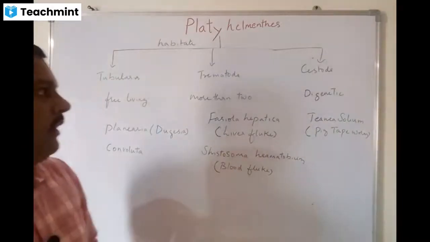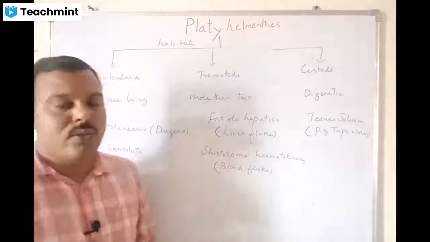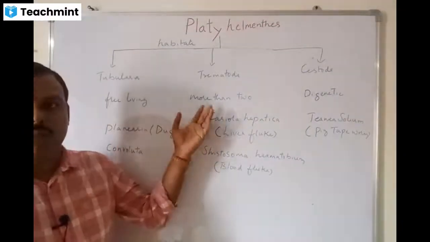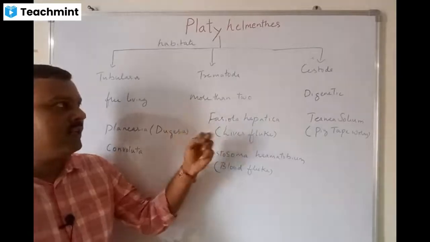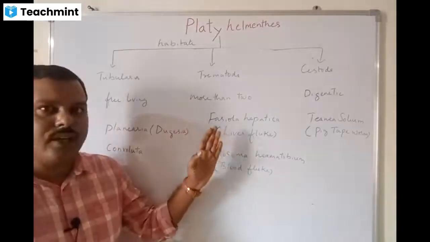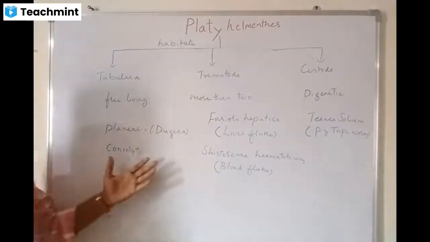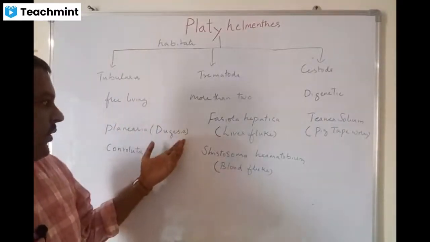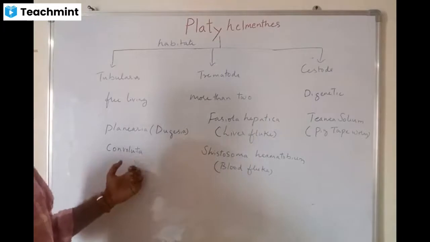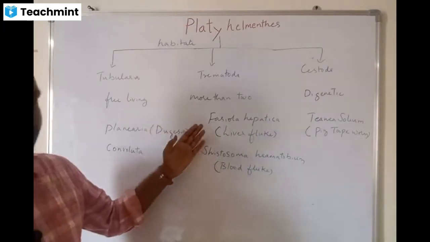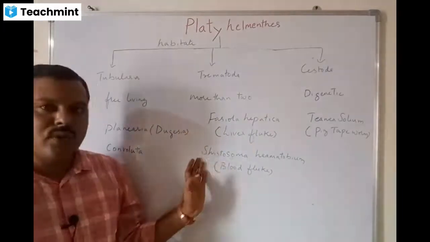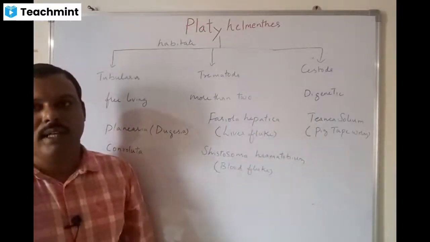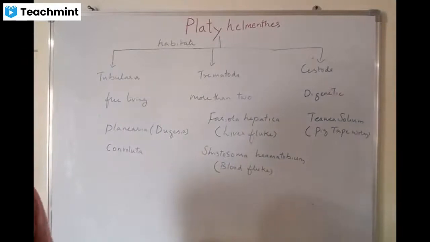So these are the classification: turbellarians are free living, trematodes require more than two host bodies, whereas cestodes need two host bodies, they are digenetic. So these are the examples. Planaria, scientific names Dugesia and Convoluta. For trematoda, Fasciola hepatica and Schistosoma haematobium. For cestoda, Taenia solium. Okay.